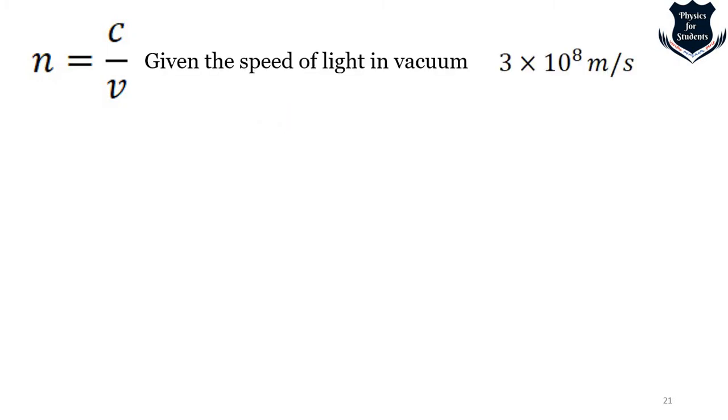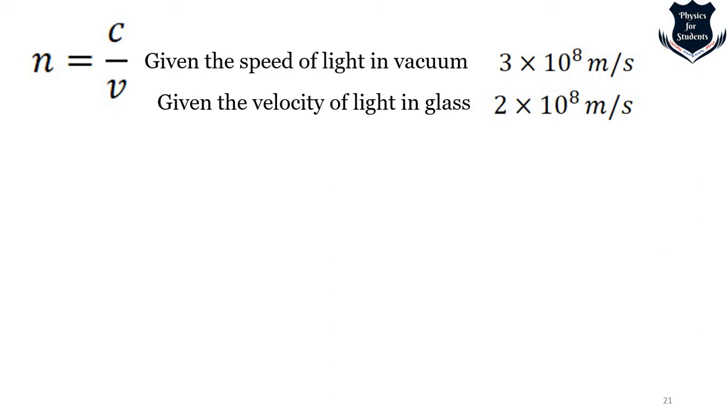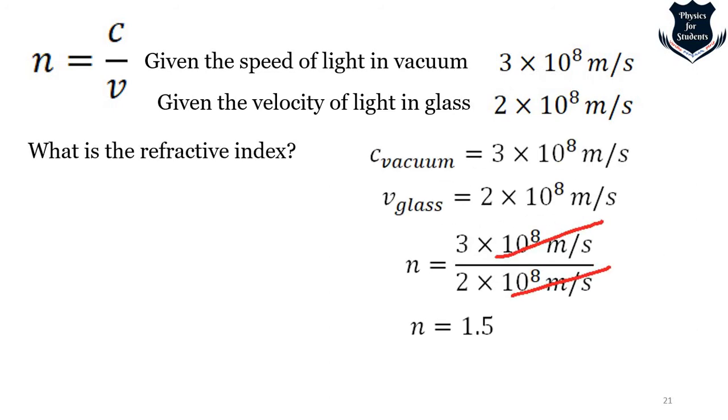So we take another example. Given the speed of light in vacuum and the velocity of light in glass, what is the refractive index? Simple. This is the solution. We write it as c subscript vacuum over v glass, right? We cancel out the 10 to the power 8 from both, and we get n equals 1.5.